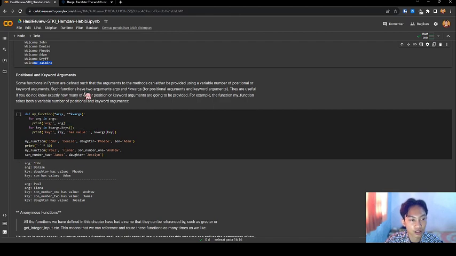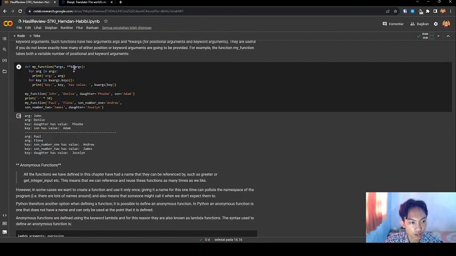Such a function has two arguments, star args for positional arguments and star star kwargs for keyword arguments. They are useful if you do not know exactly how many of either positional or keyword arguments are going to be provided. For example, my function takes both a variable number of positional and keyword arguments.